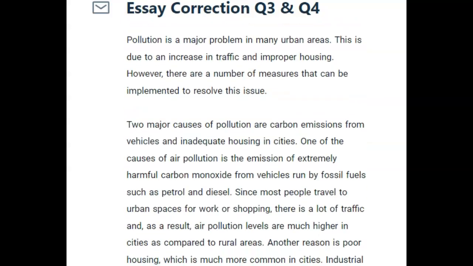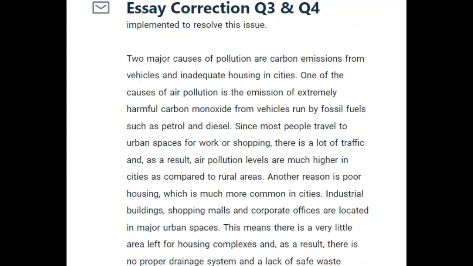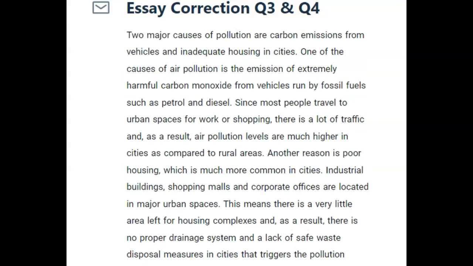Pollution is a problem in many urban areas. This is due to an increase in traffic and improper housing. However, there are a number of measures that can be implemented to resolve this issue. Lovely. Two major causes of pollution are carbon emissions from vehicles and inadequate housing in cities.